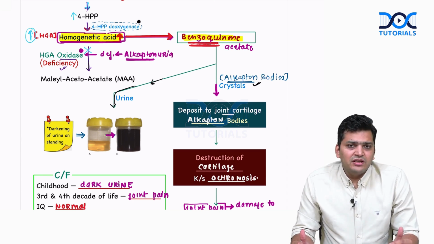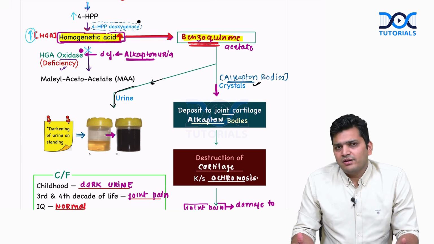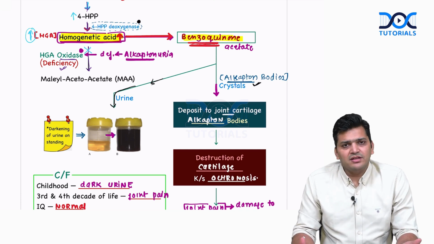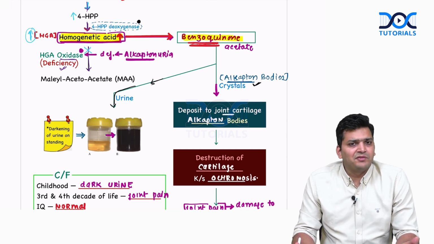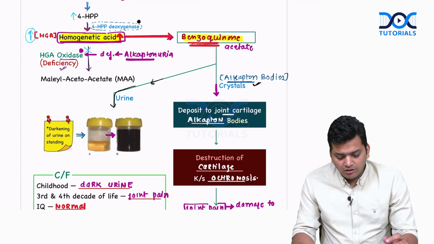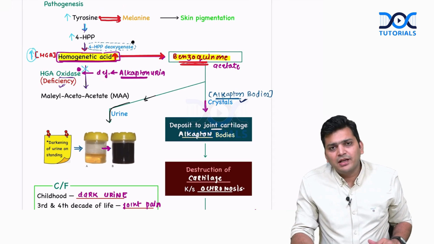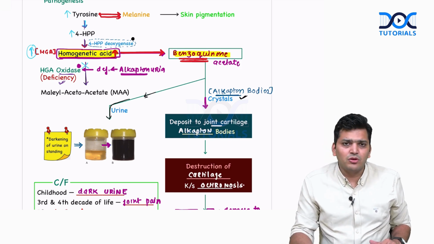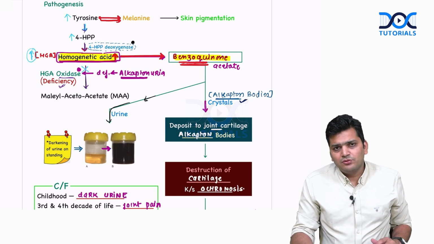The color change of the urine is not going to be that troublesome, because no one even notices it. You go to the washroom and you don't wait for 20 minutes just to watch whether your urine is changing color or not. We go, we urinate, we flush, and we come back. So the patient might not be aware of what is happening. Most of the time they will present with back pain, and then we will inquire about these things. Then they will say yes, they are having this problem also. This is called alkaptonuria.